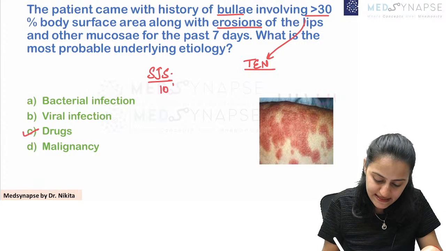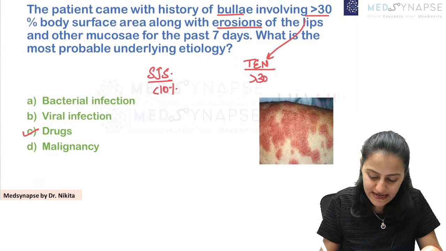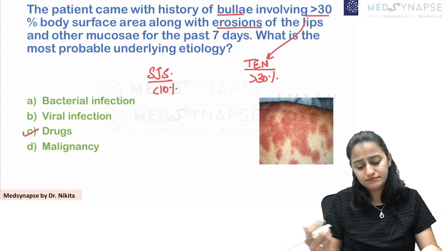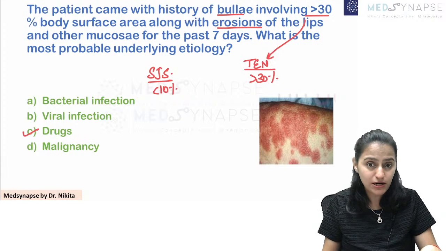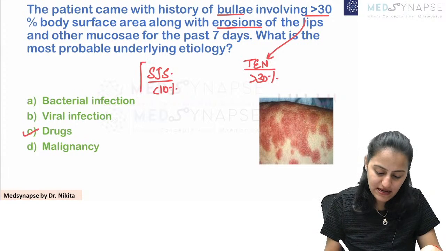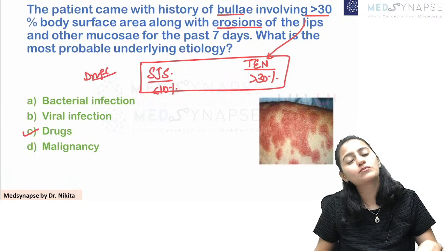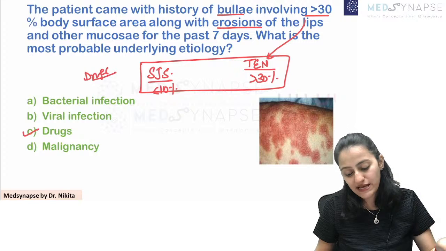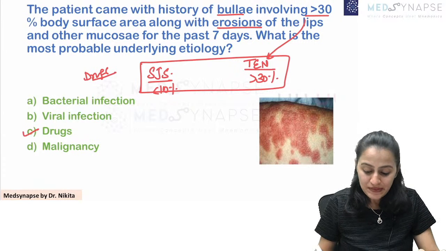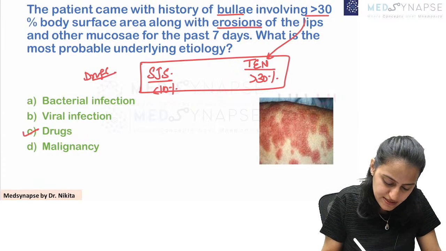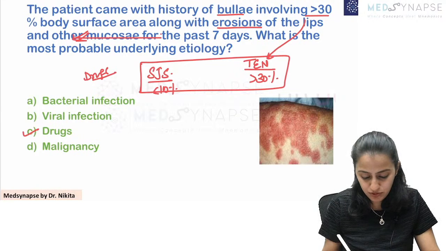So remember, there is SJS, Stevens-Johnson, and you have the TEN. In SJS, it is less than 10%. In TEN, it is more than 30% body surface area which is involved, right? And these are most commonly associated with drugs. So SJS and TEN, do they involve the mucosa like you see here? Yes, they involve the mucosa.